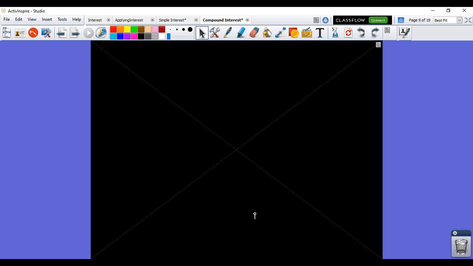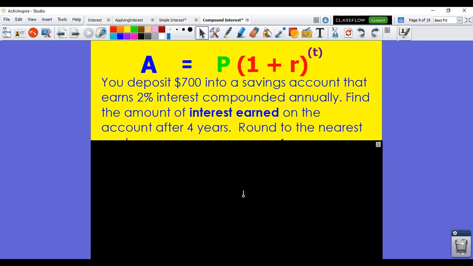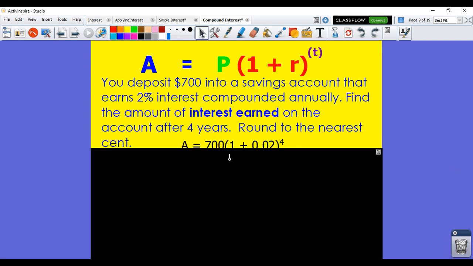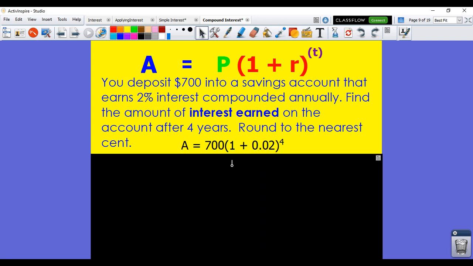Okay, and then in our last example that we're going to go over, we're going to do a little bit of problem solving here. You deposit $700 into a savings account that earns 2% interest annually. Find the amount of interest earned in the account after 4 years, and round to the nearest cent. So you're just going to calculate like normal.